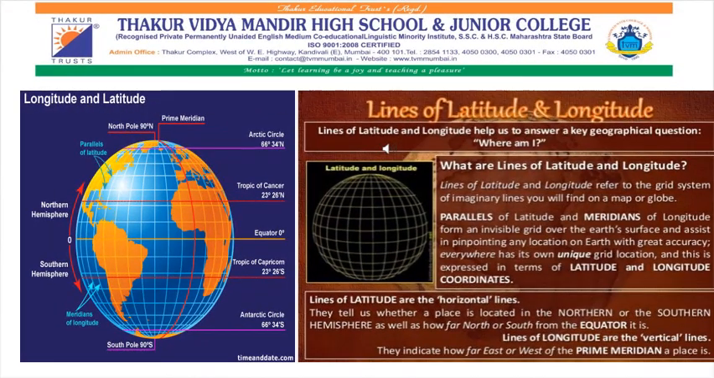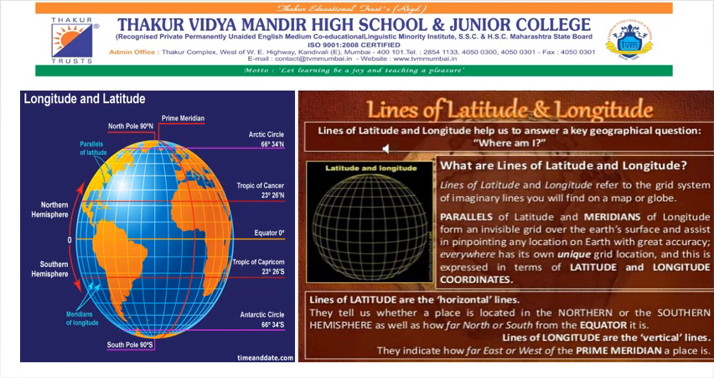So what we have done till now is lines of latitude and longitude. Lines of latitude and longitude help us to answer a key geographical question: where am I? What are lines of latitude and longitude? They refer to the grid system of imaginary lines you will find on a map or a globe. Parallels of latitude and meridians of longitude form an invisible grid over the Earth's surface and assist in pinpointing any location on the Earth with great accuracy.